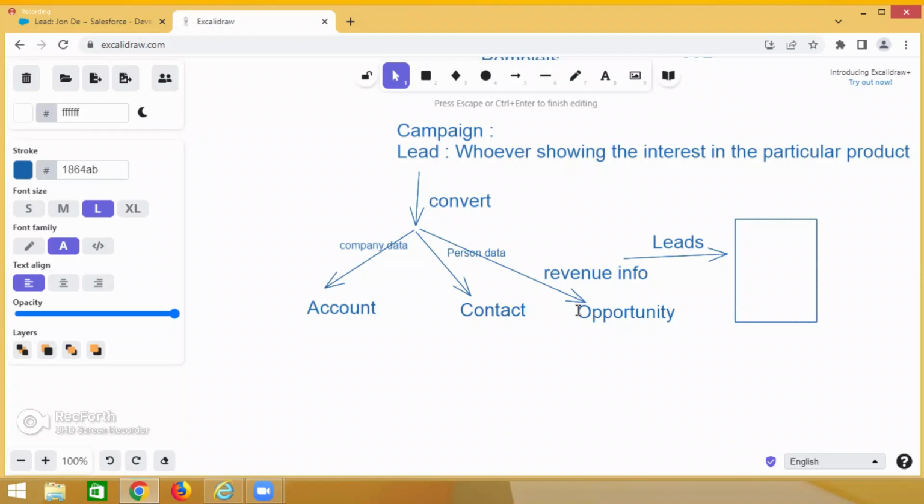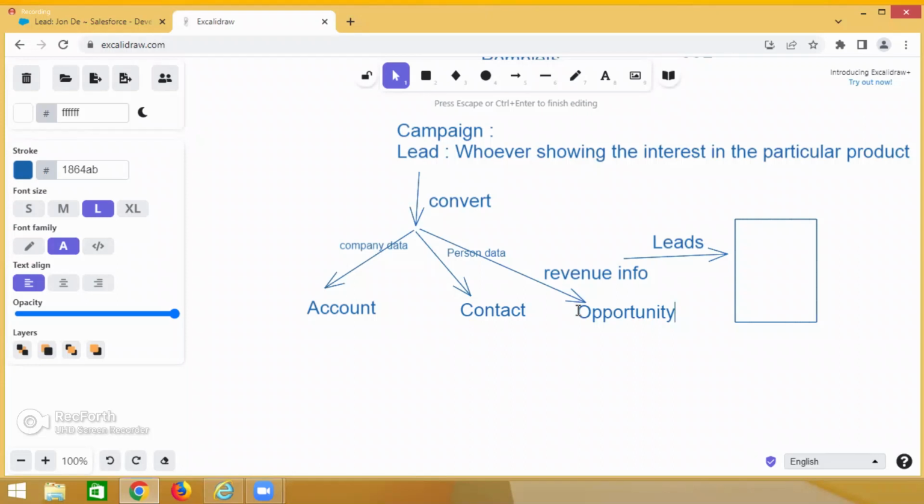Whenever a lead is converted, company information will be there and person information is there. But if you want to create it, you can create it. Otherwise, there is an option. Opportunity information is an option. But here you need to learn which object stores which type of business data. Account is storing the company information. Contact is storing the person information. Opportunity will be storing the revenue information.